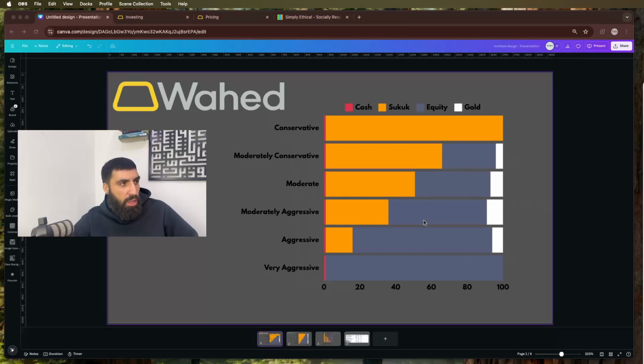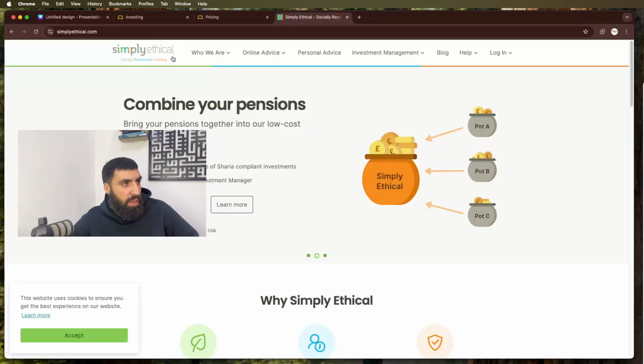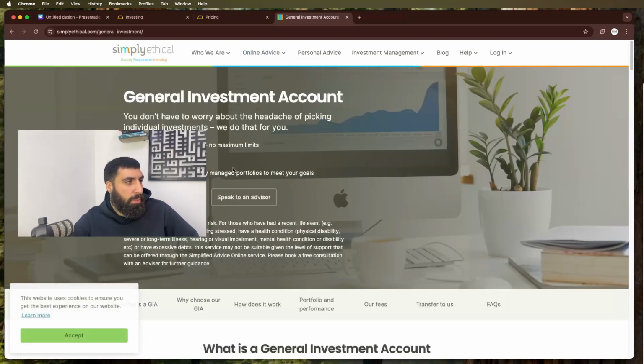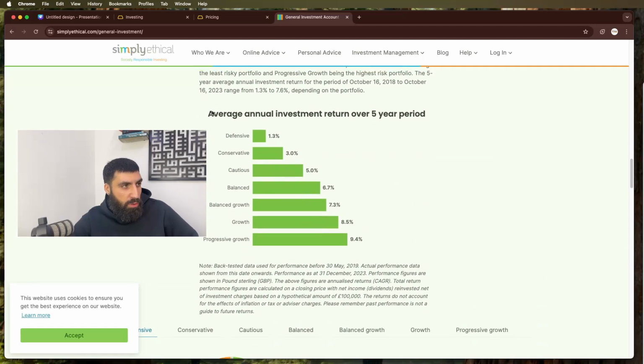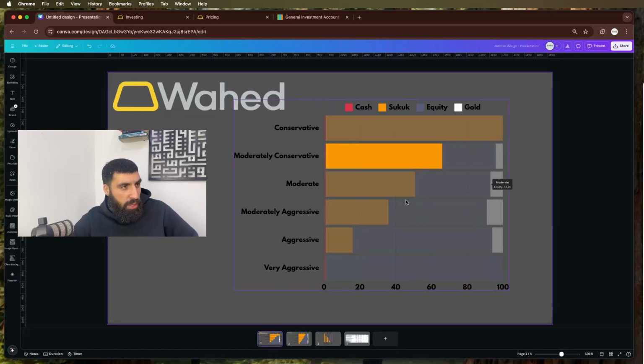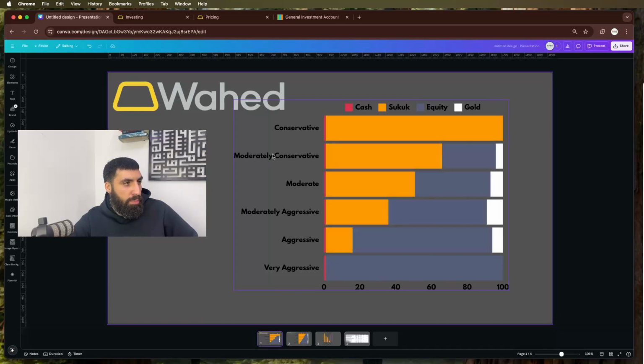Now, just to compare this to another platform, Simply Ethical is another company who also do these kind of robo advisory portfolios where you select your level of risk and they do the rest for you. They have a slightly wider range going from defensive to progressive growth. So they have 1, 2, 3, 4, 5, 6, 7 levels. Whereas if we go back to Wahed, they only have 1, 2, 3, 4, 5, 6. But you can imagine all that's going to happen is that instead of this allocation being jittery like this, it's just going to be a tiny bit more smooth because you have one extra level of risk in there.